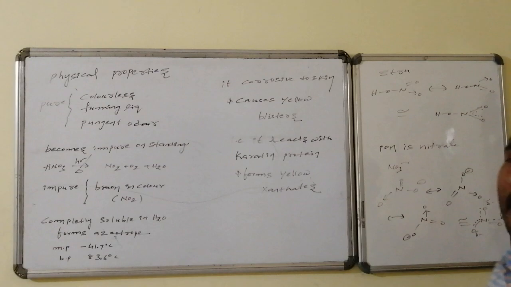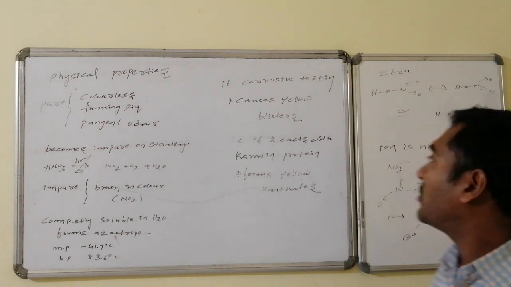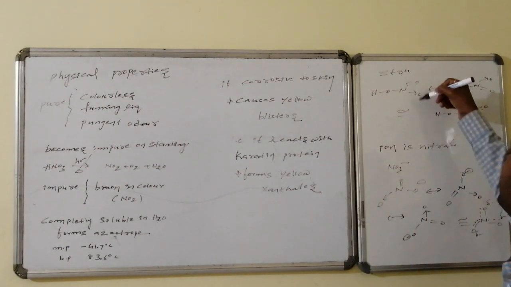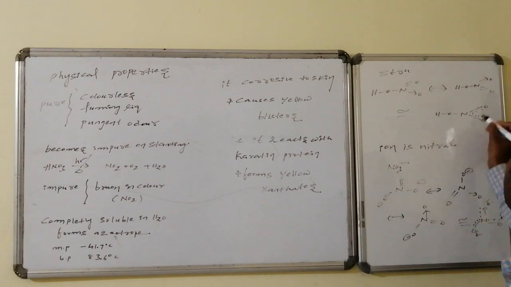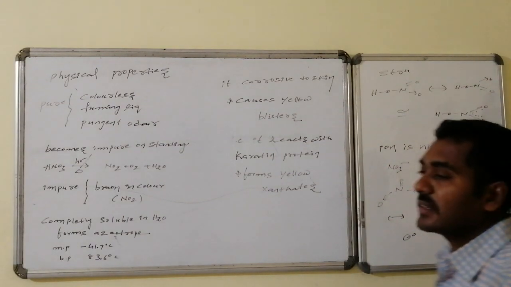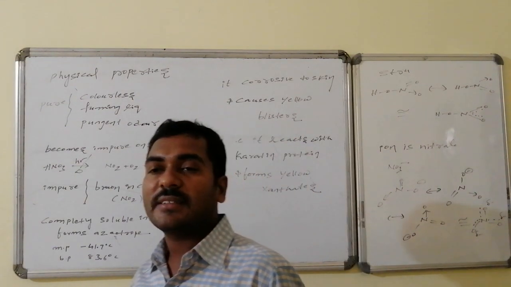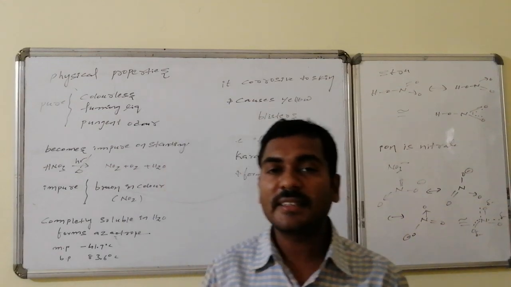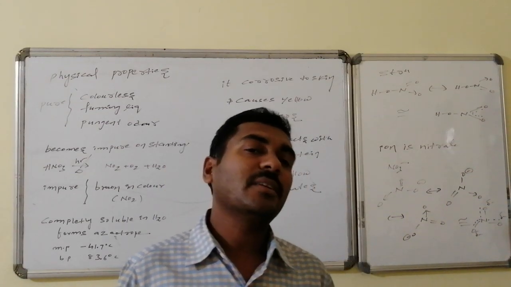OH followed by N double bond O, and the other O with a single bond and a dative bond is present. These can involve in resonance. Like this, a hybrid structure can be written for HNO3. Similarly, the important salt that is formed by nitric acid is the nitrate salt. Nitrate is NO3 minus.